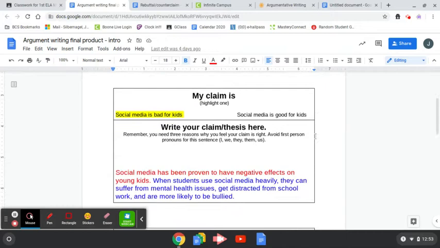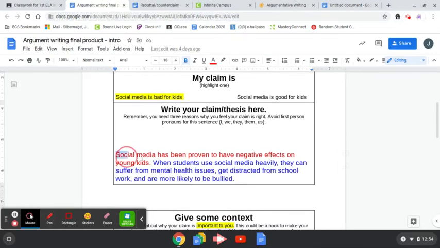Some of you guys will remember it had these silly pictures up at the top. Okay, so we talked about figuring out what your claim is. I chose for mine that social media is bad for kids. And then I wrote my claim. Social media has been proven to have negative effects on young kids. That was my claim. And then my 3 reasons for support, my thesis, were right here.